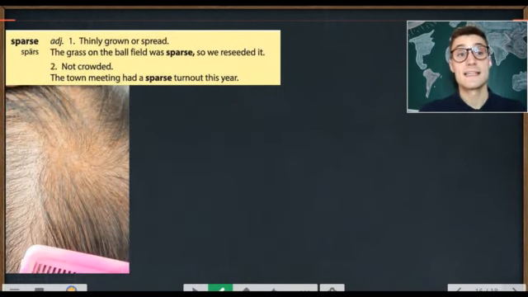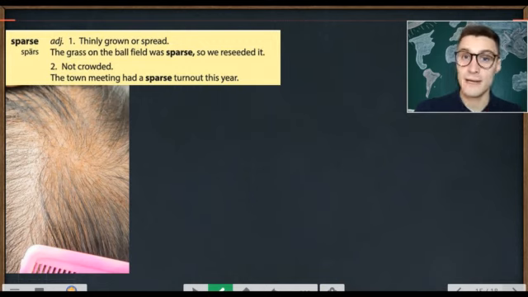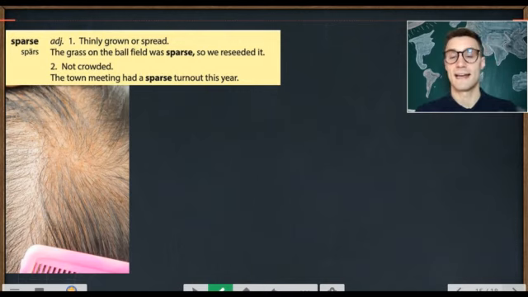Next, it is sparse. So in British English, the English I speak, I am South African, we say sparse. But you could also use the American pronunciation. Americans would say sparse. But I speak British English. It's a different dialect.